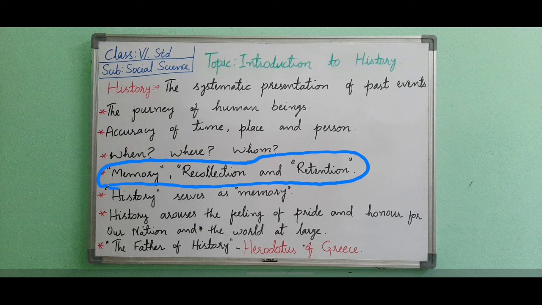Okay, what could have happened if humans did not have memory at all? They could have committed the same mistake again and again. If you do not have memory, the same mistakes will keep happening. For this reason memory plays a very important role. In this case the progress of human beings is not possible. As a human being needs memory to progress, so a society or a nation needs memory to progress.